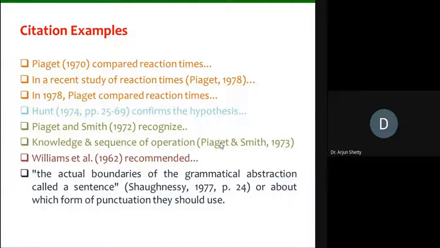If you are referring to an article which has been proposed by a single author, there you need to refer in the text. I'm talking about the text, not the bibliography or references. In the references, it should contain each and everything: the first name, second name, year of publication, the title of the article, the journal in which he has published, and the year, page number, issue number, and volume number. Everything should be there. But in the text, how to cite them?